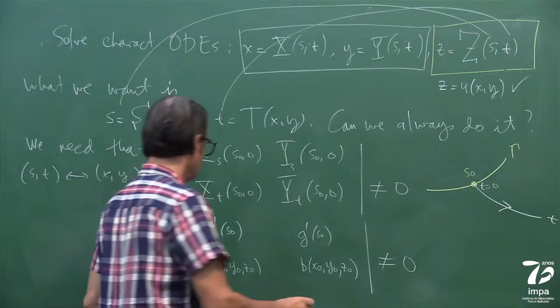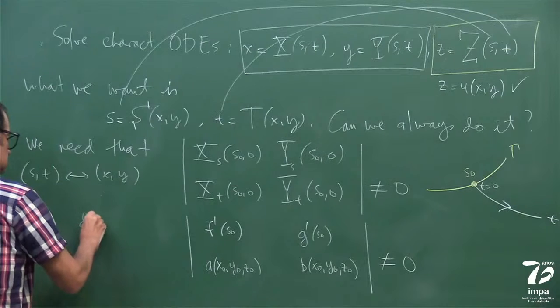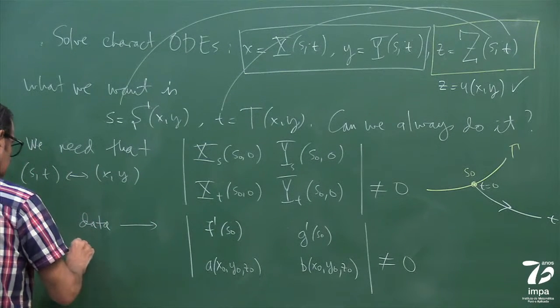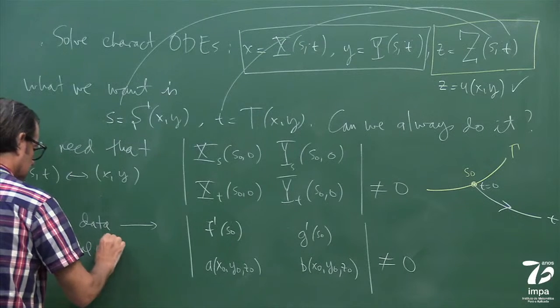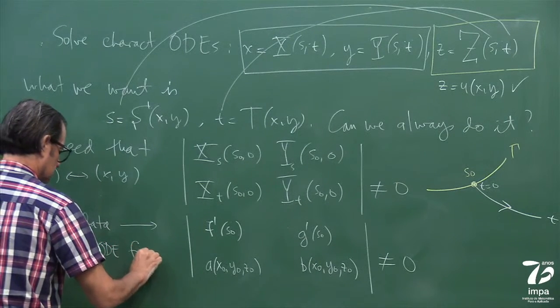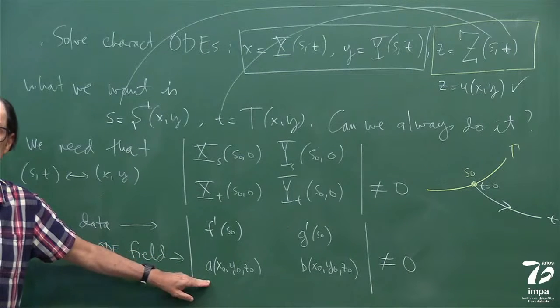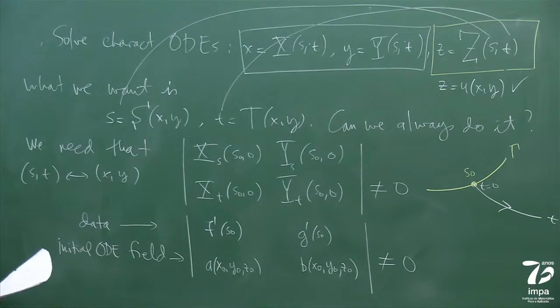Where I'm pointing in the notes, this is the data, and this is the initial ODE field, for the projection and so on.